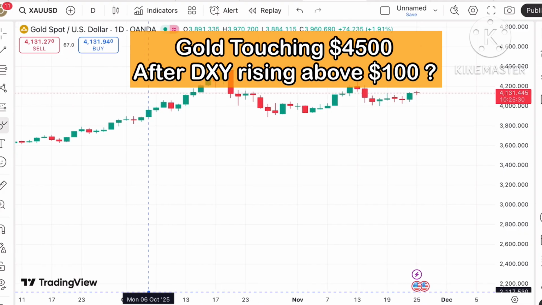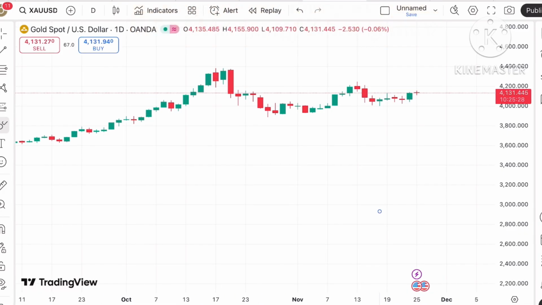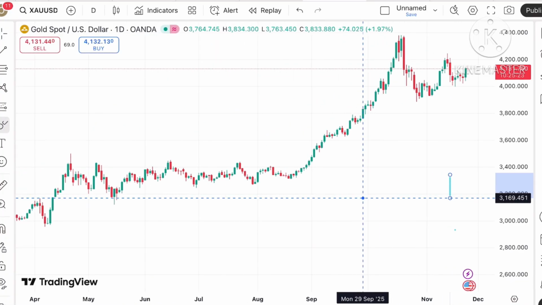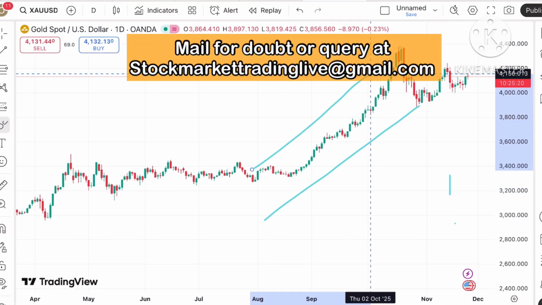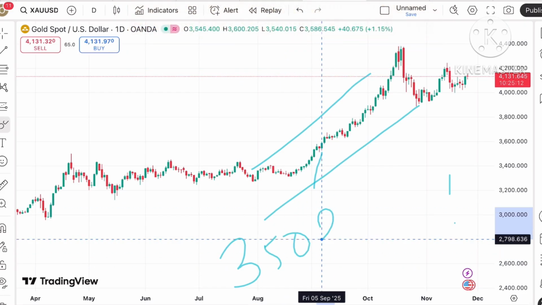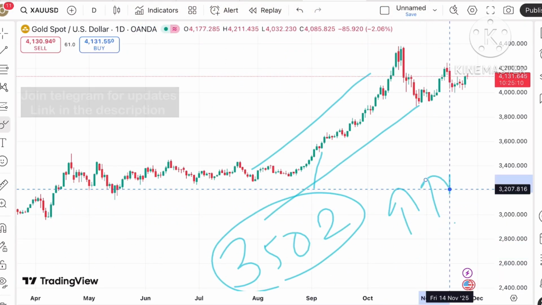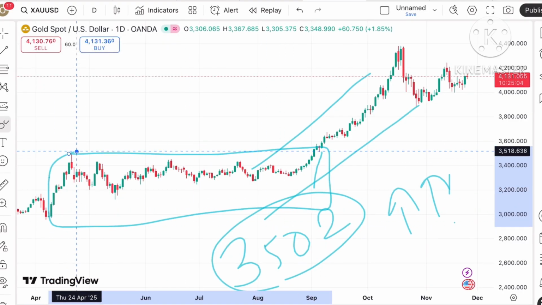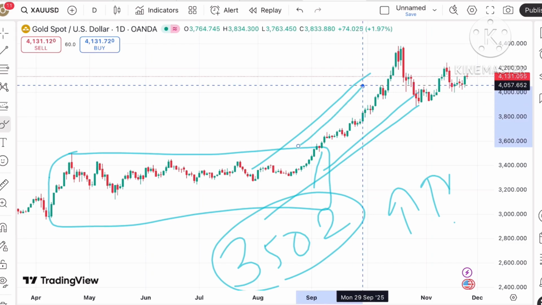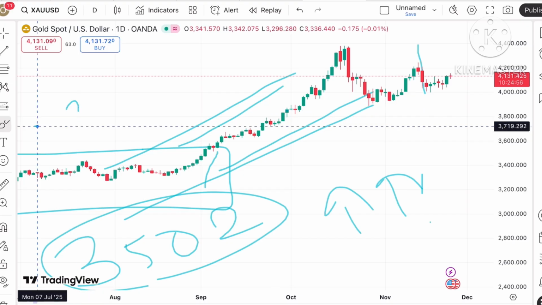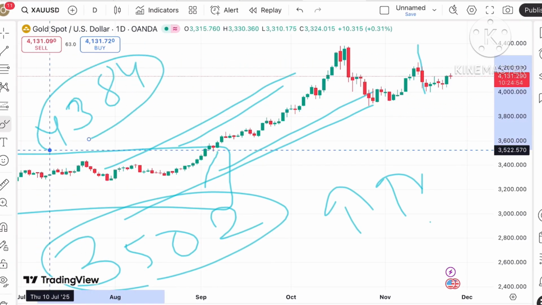Today in this video I'll explain how the price of gold has moved in the last 2 days and how the price of gold can move in the next 2 days. If you look at the chart of gold, gold is continuously moving upside. As soon as the price started moving above a level of 3502, we have seen a continuous upside, and this is the range where the price has moved. If you look at this trend, there is a continuous high, and the price has touched a high of around $43.84.